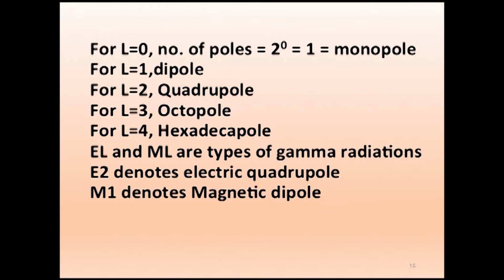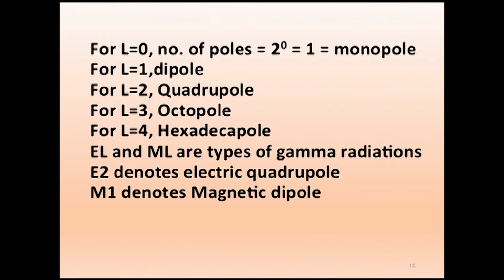Accordingly, already we said about the electric radiation and magnetic radiation. So here we call it EL radiation and ML radiation. That is electric radiation with angular momentum L, magnetic radiation with angular momentum L are the types of gamma radiation, EL and ML. So for example, if you find E2 radiation in a journal, the 2 denotes, as we already said, quadrupole. So E2 denotes electric quadrupole.